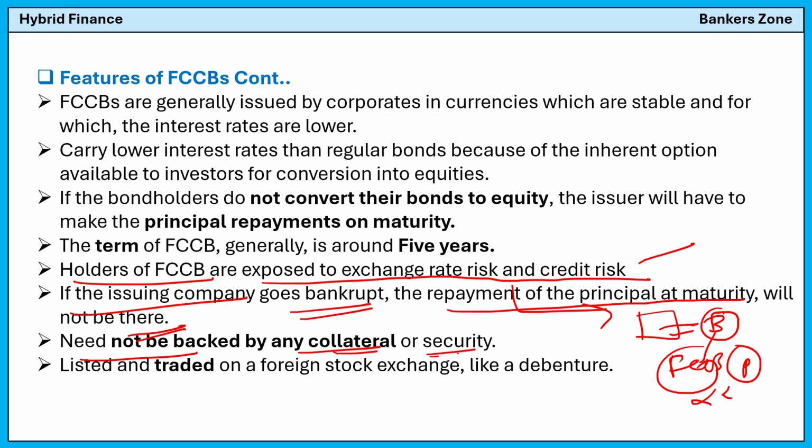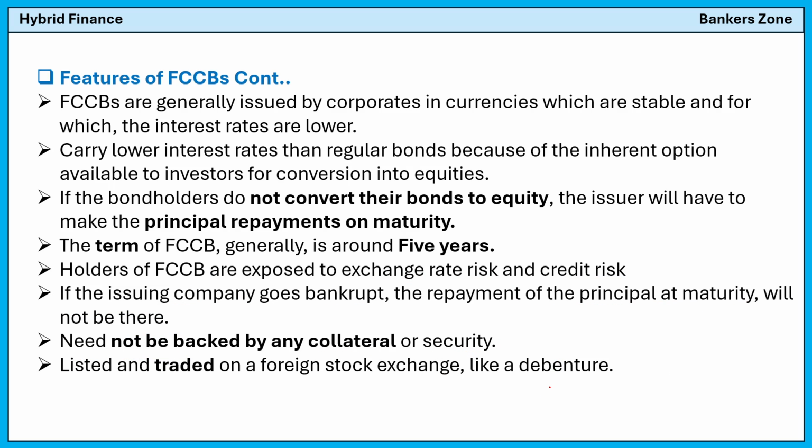Because there is no security or collateral against the foreign currency convertible bond, and they are listed and traded on the foreign exchanges, they are traded like debentures. Okay, so they are well listed and can be traded on the foreign stock exchanges like debentures.